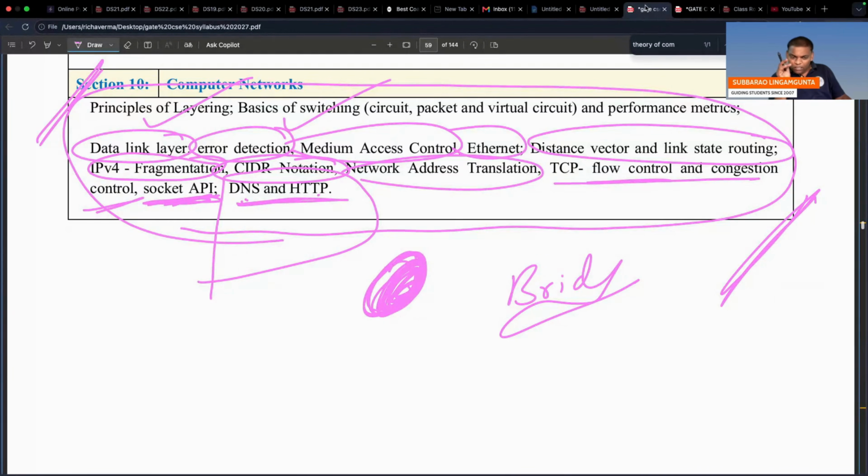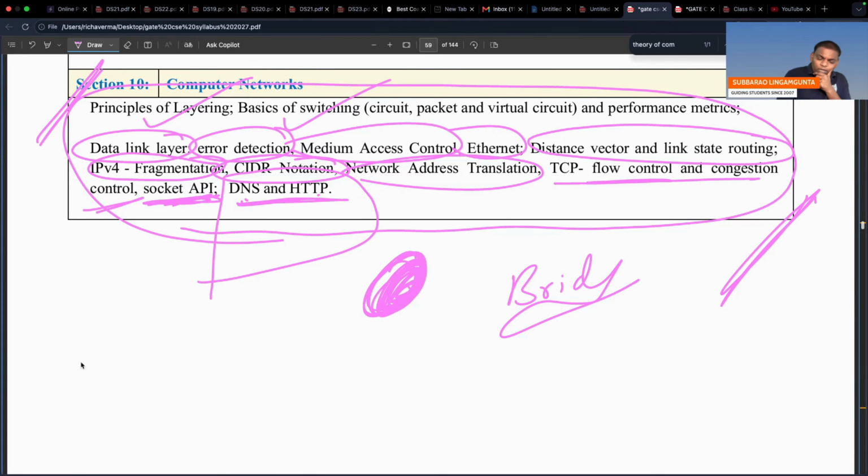In the new syllabus, in my opinion, computer network is the big change. If you have already done the old syllabus, revise it. If not, please do these topics only. If you still have time, you can do the old things also. This is the big change. So, three changes are there.